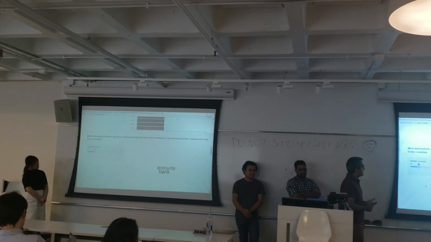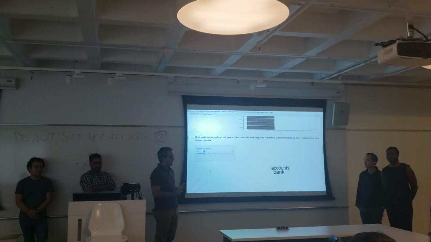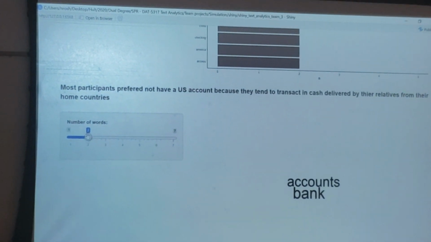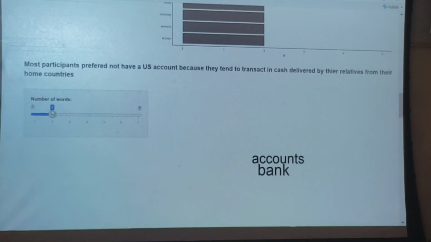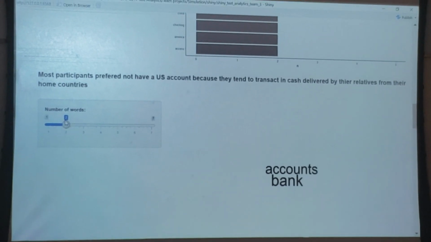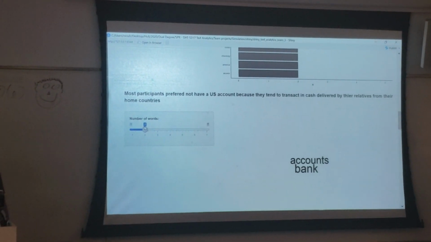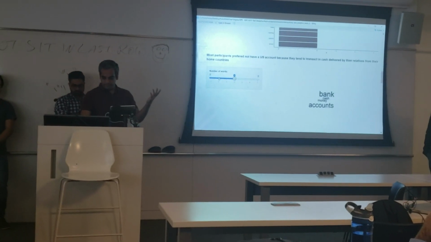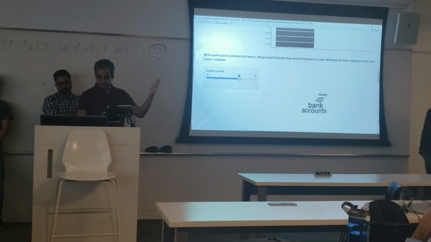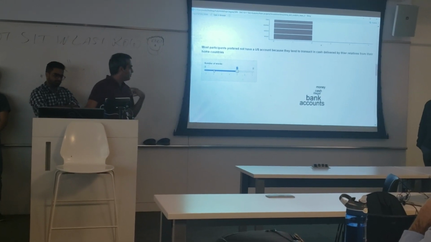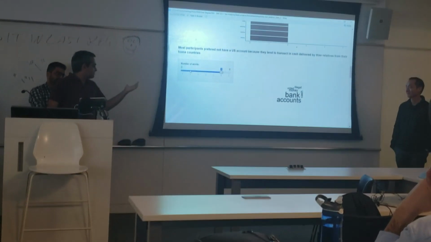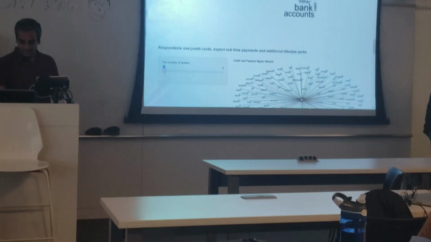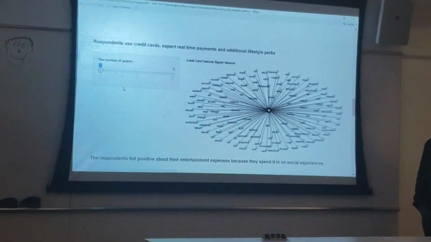The next insight was to see what their transaction behavior looks like. We started off with two words in the cloud. Typical words that you expect: accounts, bank, and then of course they start to spend money. The accounts come back in again, cash, and then there's illegal, right? I don't know anything about legal, but it just showed up in the analysis. So hopefully they're doing pretty decent transactions.